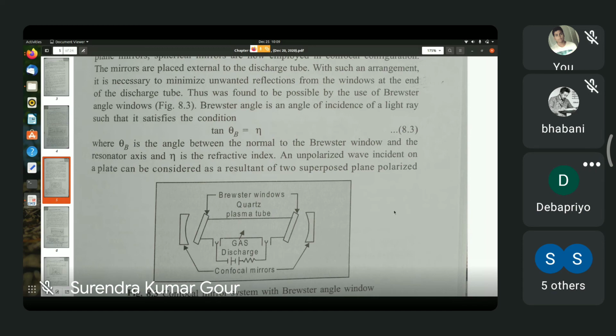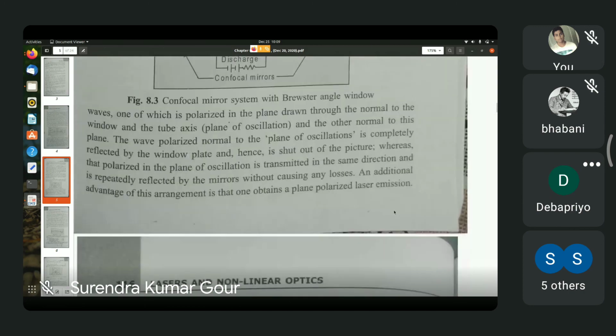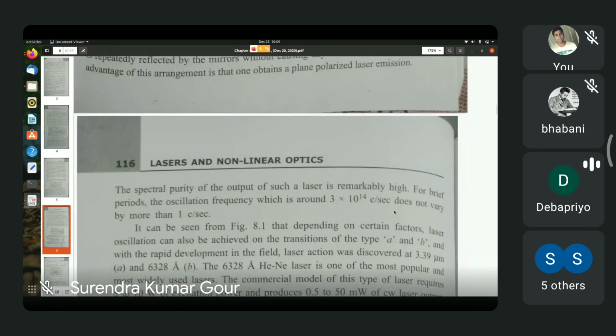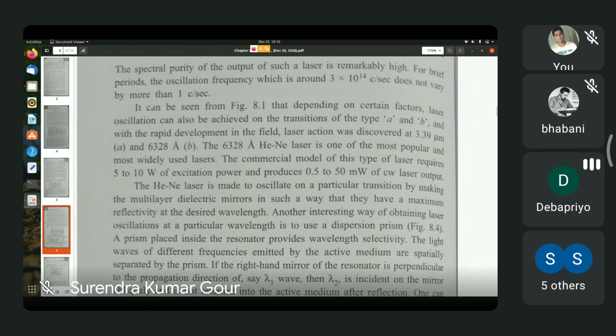Now if you scroll down, let's scroll down further. Here they say that the 6328 angstrom helium neon laser is one of the most popular and most widely used lasers, that I have already told you.